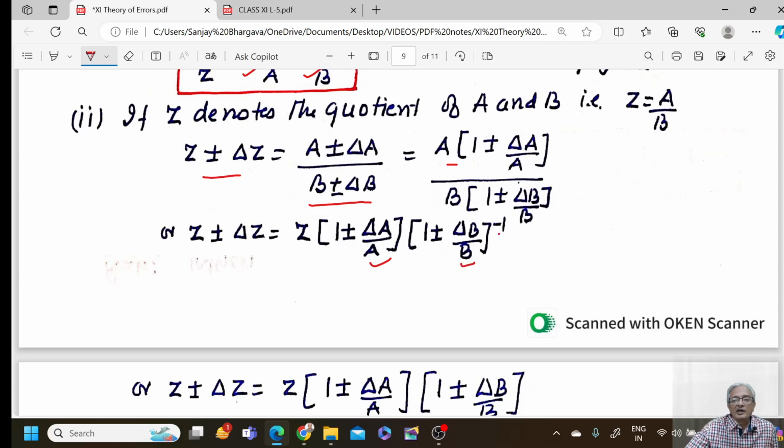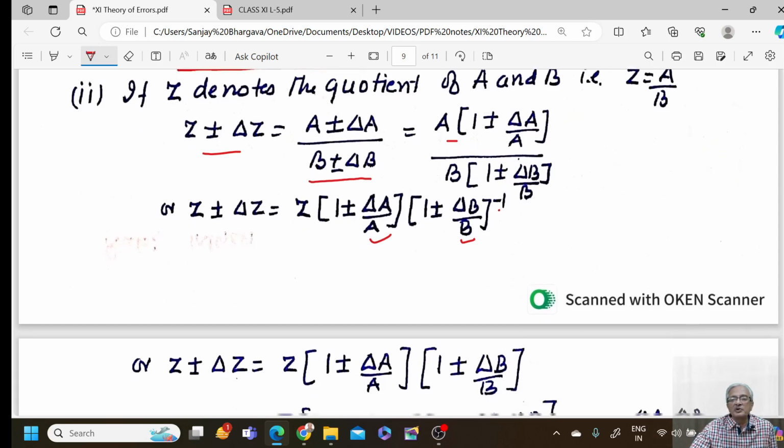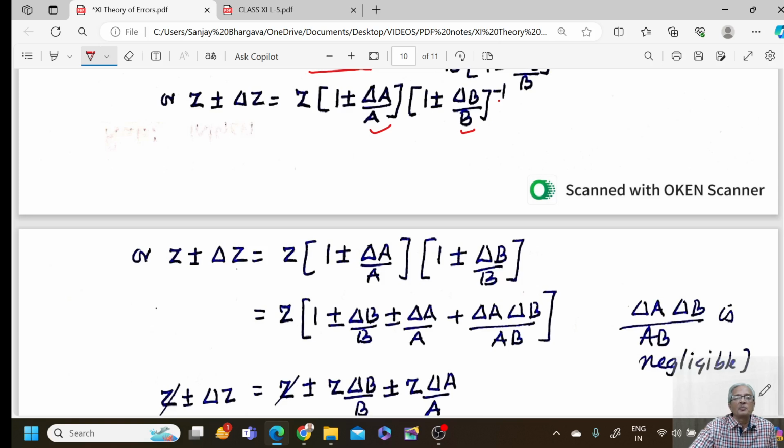Now, if I apply the binomial expansion, 1 plus x power n would be equal to 1 plus n times x. So I obtain here plus minus into minus 1 delta B upon B. So absolute errors are always positive, so I maintain 1 plus minus delta B. This can be written, I can multiply both the sides by Z. This is again negligible. Now Z would cancel with this Z.